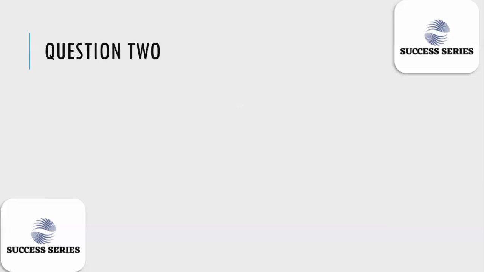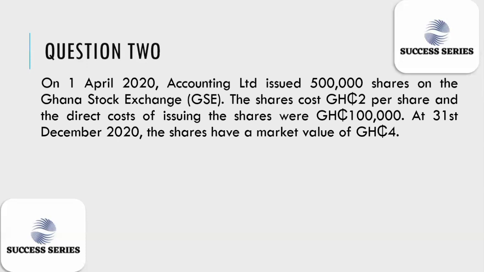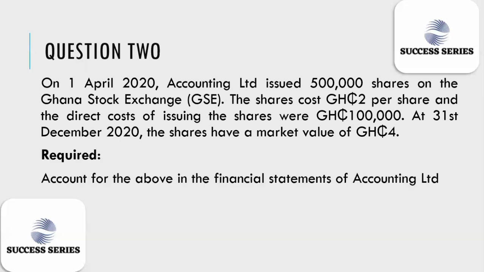Now let's dive into question 2. On 1st April 2020, Accounting Limited issued 500,000 shares on the Ghana Stock Exchange. The shares cost 2 per share, and the direct cost of issuing the shares was 100,000. At 31st December 2020, the shares have a market value of 4 Ghana cedi. Required: account for the above in the financial statement of Accounting Limited.